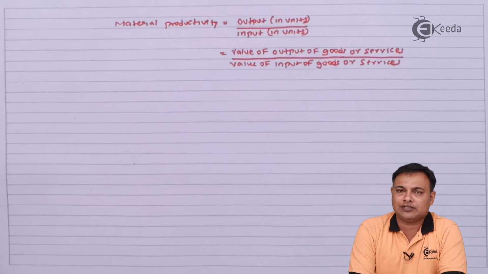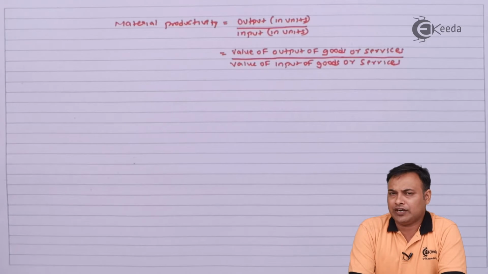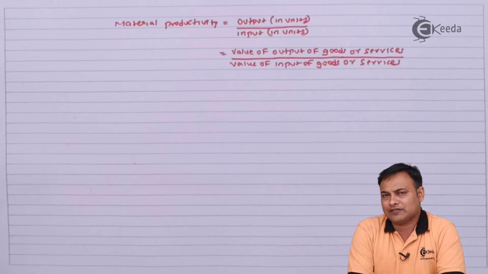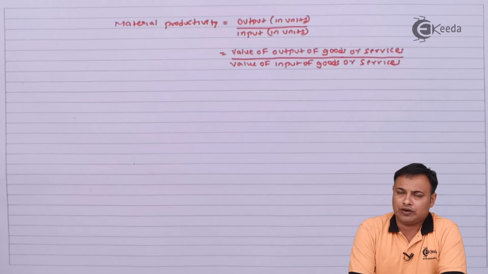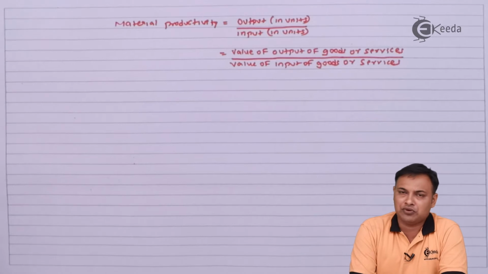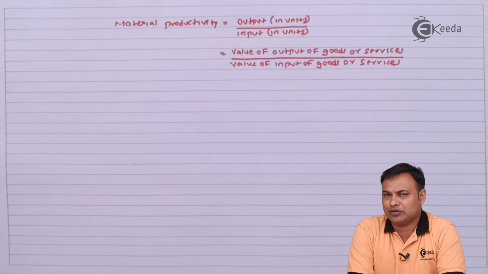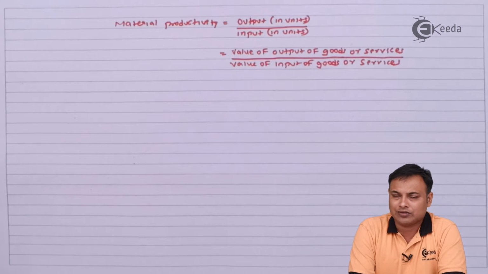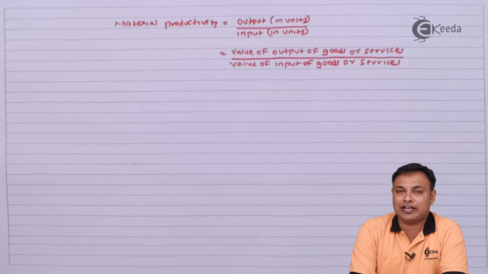In case of materials, productivity can be measured in terms of quantity as well as in terms of value. For example, if I am putting 100 kg of inputs and I'm getting 80 kg as the output in firm A, whereas in case of firm B, I use 100 kg of inputs and I get 90 kg of output, that means firm B is wasting a lesser amount of inputs and giving me a higher output. So I can say firm B has a higher productivity.